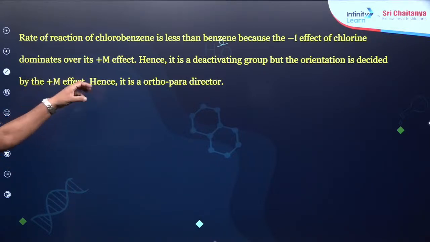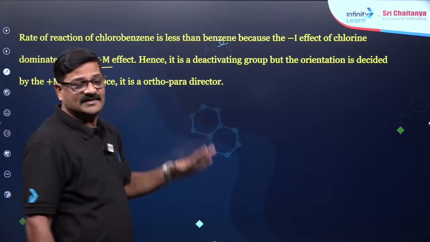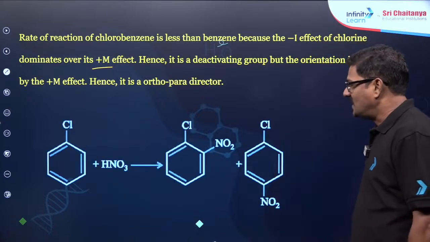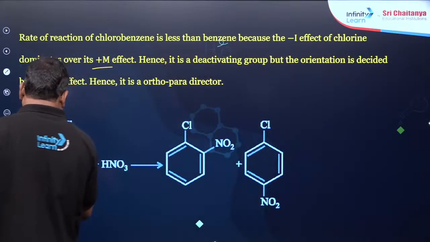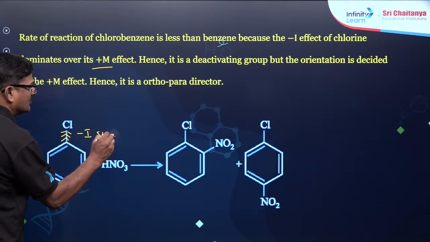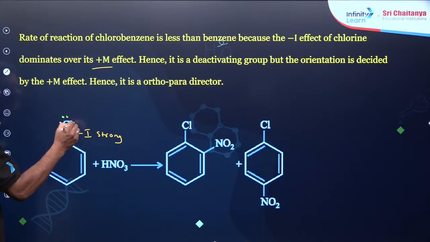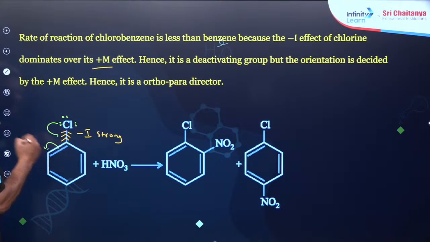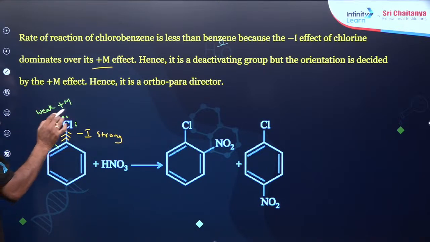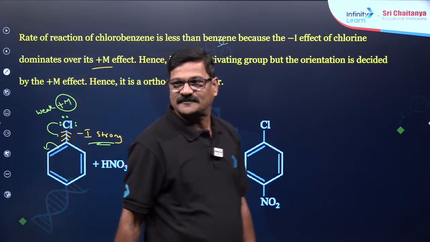And the chlorine dominates over the plus M effect sometimes, hence it's deactivating, but exceptionally it is an ortho and para director. That's the reason why, of course, it is deactivating, because it has a strong minus I effect. But it has a weak plus M effect. So the plus M effect decides the direction, but the minus I is strong, so the rate of reaction is less.